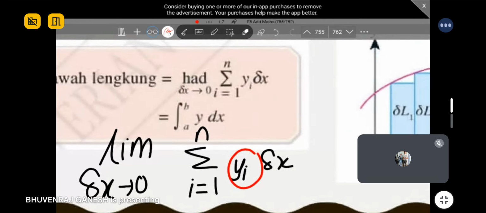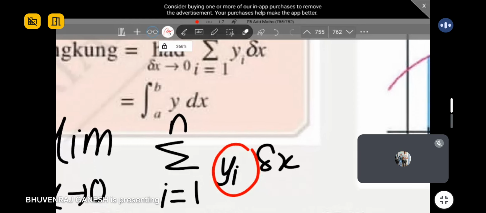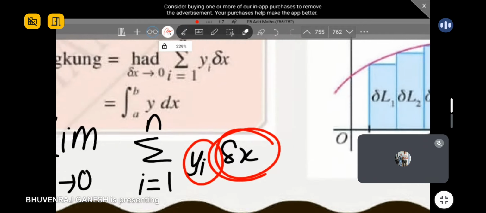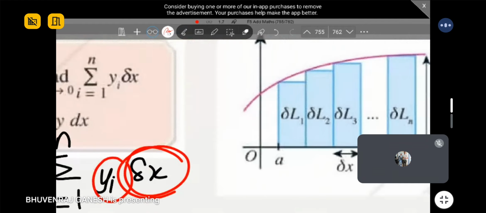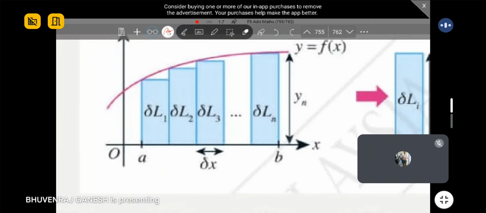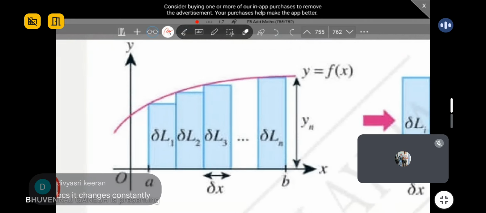If you realize, they say i is 1. So it means that you're integrating y. y1 means is y. So you're integrating the curve equation. And then we will always integrate towards a certain variable. The variable here is called delta x. Why do we not put dx? Anyone know or not? Because commonly we will integrate towards dx. But why do we add delta x here?